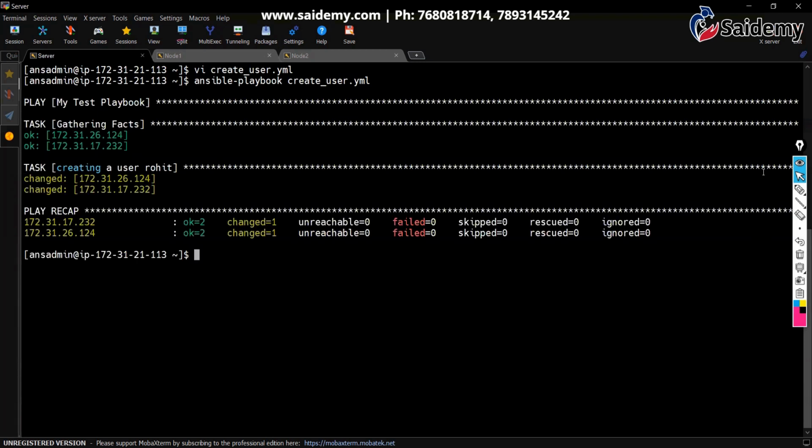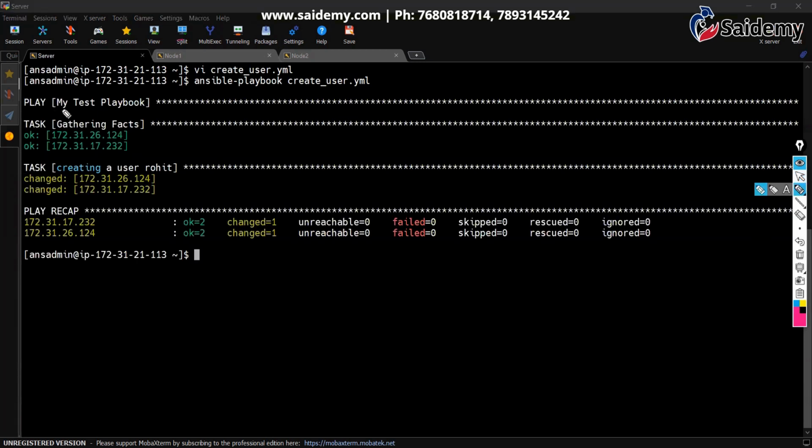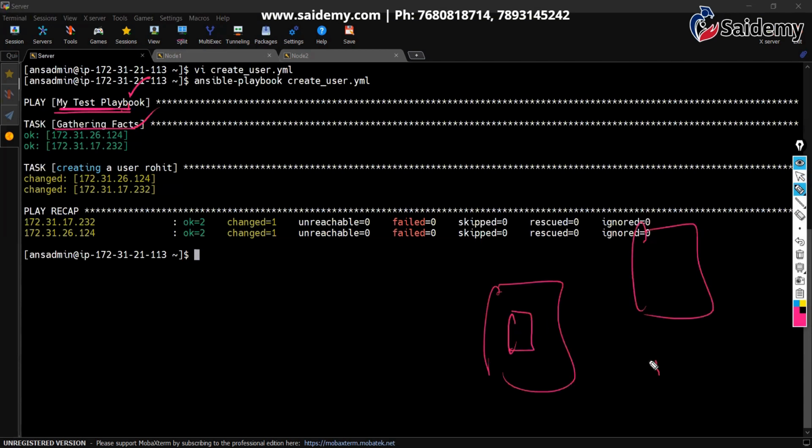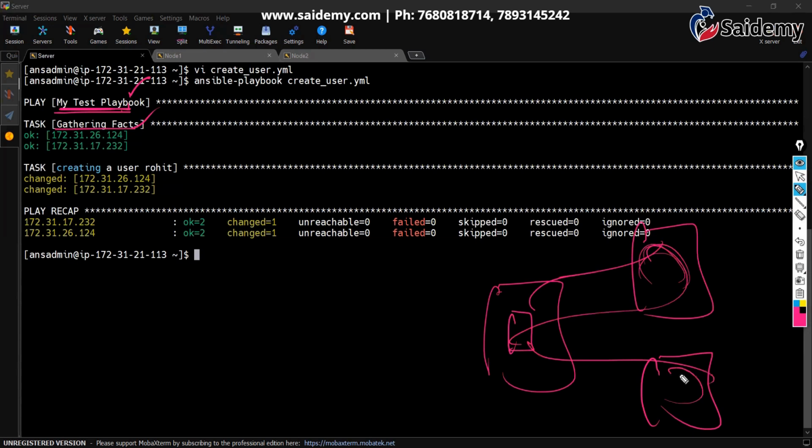Okay. Now observe carefully. This is the playbook display name. Gathering facts. Actually, I told you, right? When you push code to nodes, the setup module will go and collect the data first. Okay, it collects the data. Then the server will decide whether to push data or not.